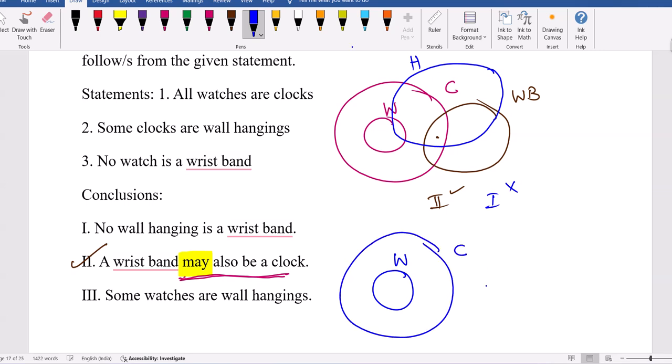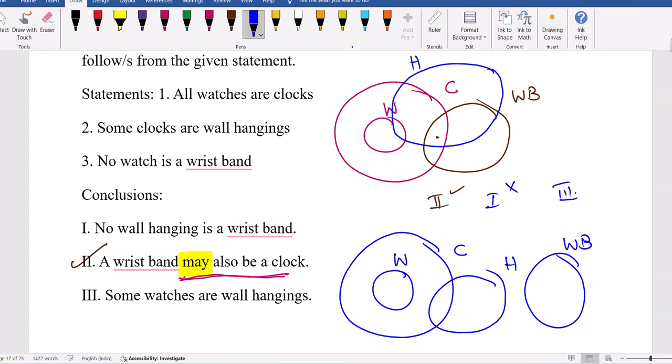They said some clocks are wall hangings. They said no watch is wristband. If you go this way, here the third conclusion is true, but here the first one, no wall hanging is a wristband, is true.